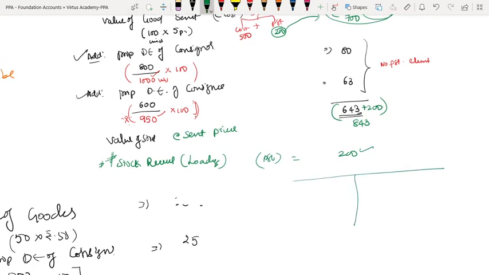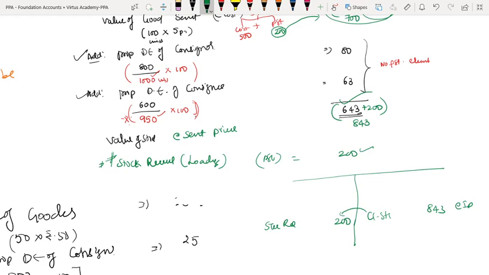Just imagine credit side closing stock. I will write 843, that is at invoice price. Immediately on the debit side I will write stock reserve 200. So net is how much? 643 only. Are you understanding the story?